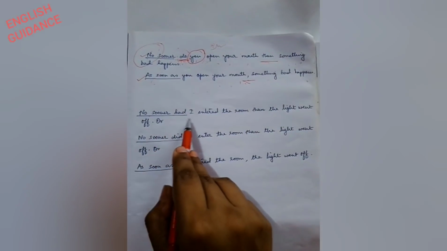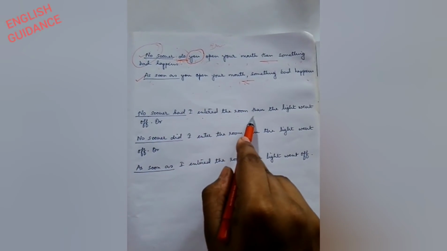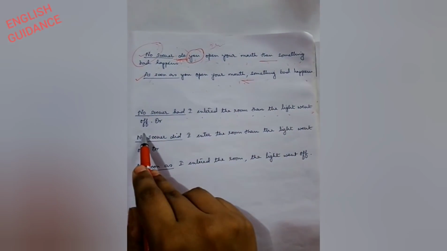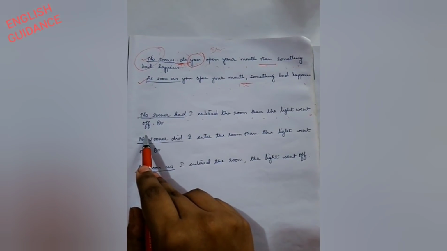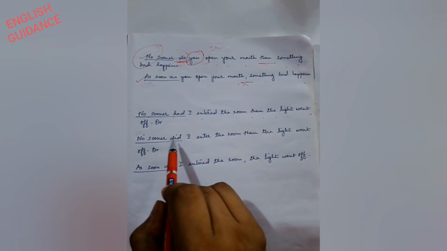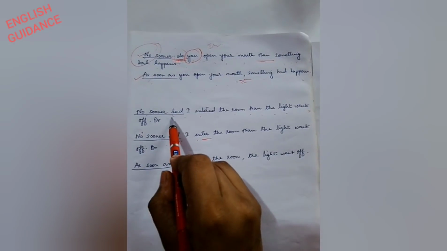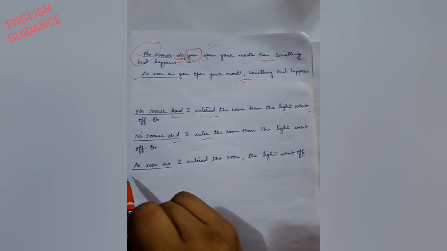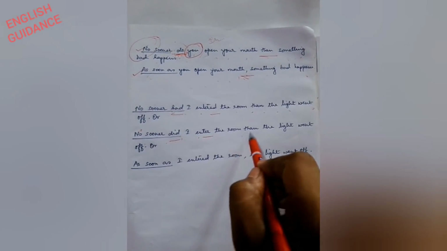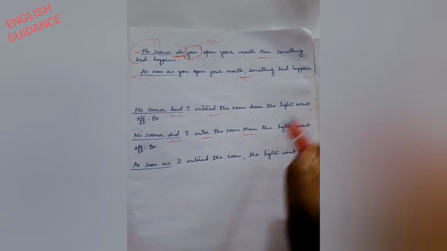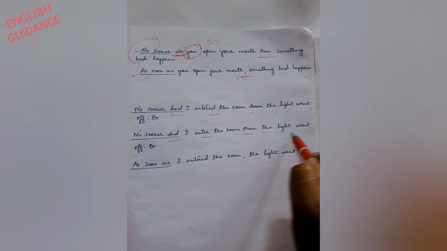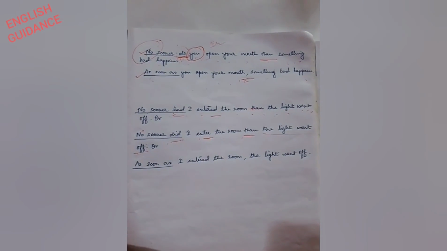No sooner had I entered the room than the light went off. How can it change with did? No sooner did I enter the room than the light went off. See the difference. The second half, the second event, has no change.